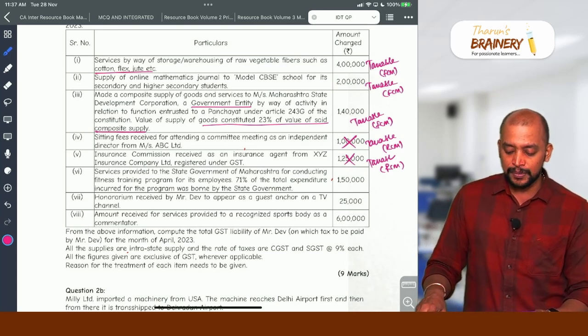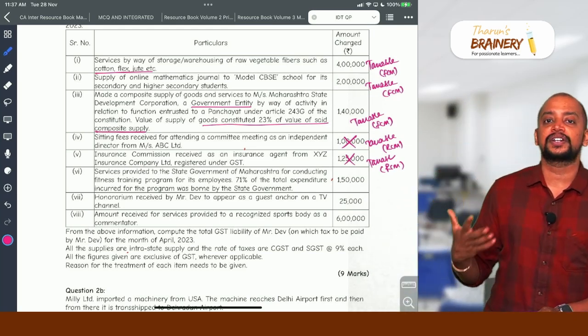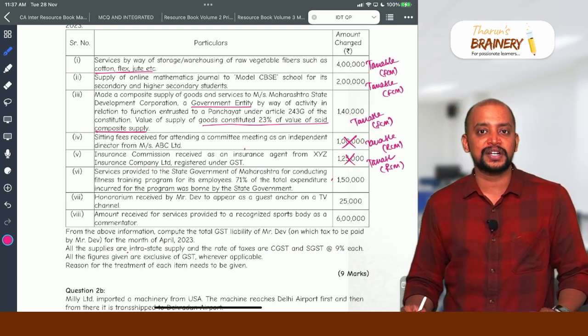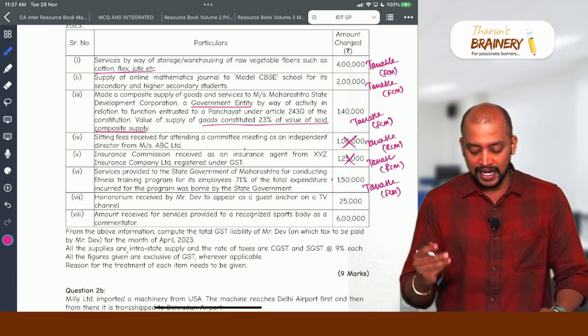Then services provided to state government of Maharashtra for conducting a fitness training program for its employees. 71% of the total expenditure, any training program for which at least 75% of the expenditure is borne by the government. So, here only 71% of the expenditure is borne. So, we will not get the exemption. So, it will be taxable under FCM in the hands of Mr. Dev.